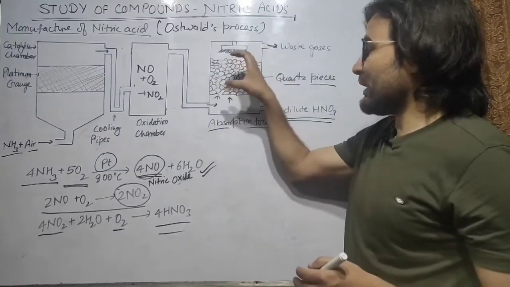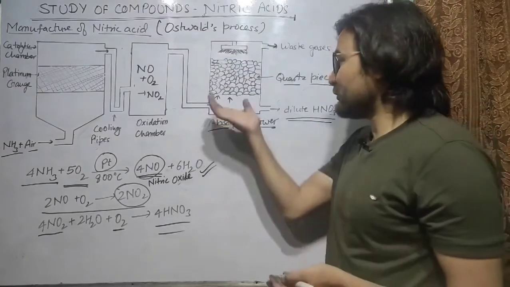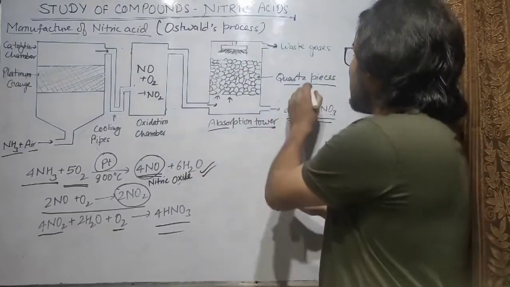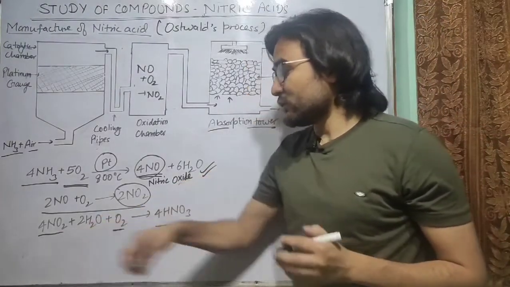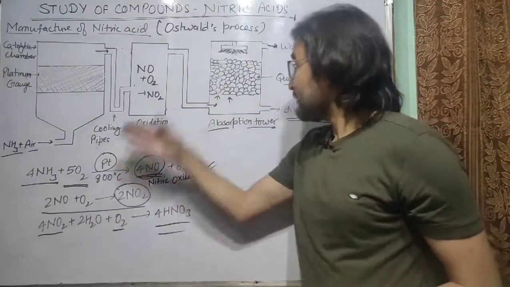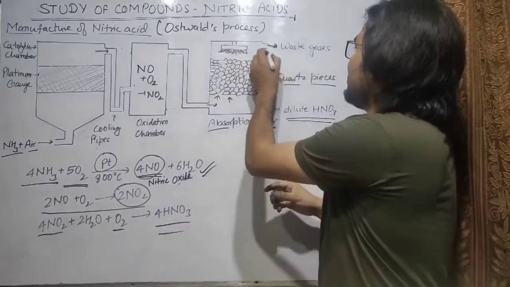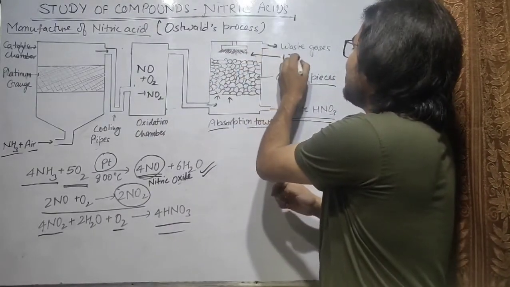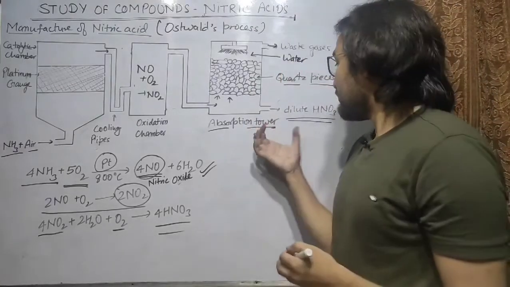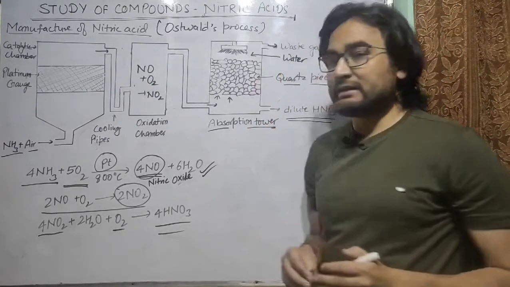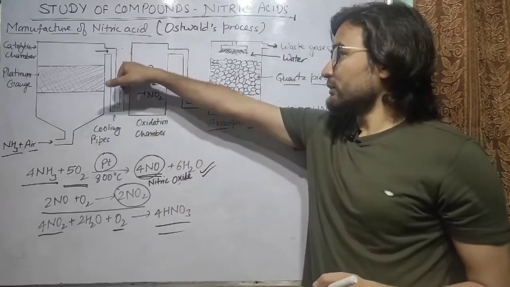This gives the time for nitrogen dioxide to combine with water which is sprayed from the top. So this is how we manufacture nitric acid in industries.